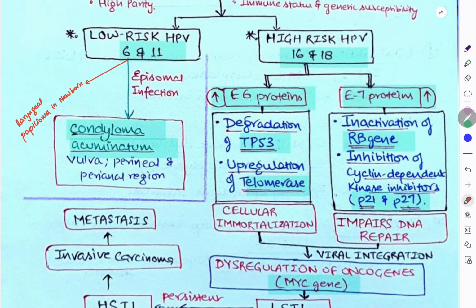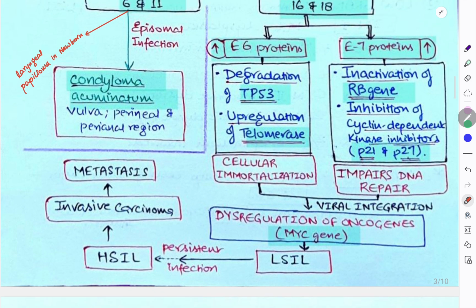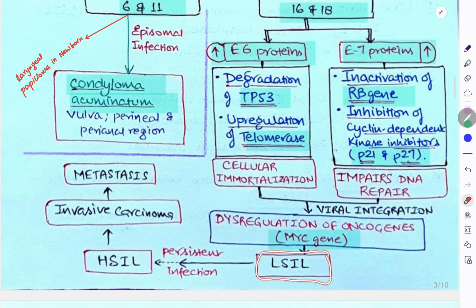Okay, and this increased concentration of E7 will cause DNA repair impairment. So okay, now cells are not dying and the DNA cannot be repaired, and this viral integration will cause dysregulation of oncogene, that is MYC gene, and that will cause LSIL. Okay, and if there is persistent infection, that will cause HSIL and then invasive carcinoma, and then it can cause metastasis. So this was about the pathogenesis of CIN.